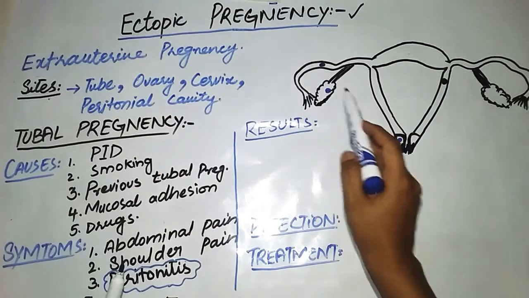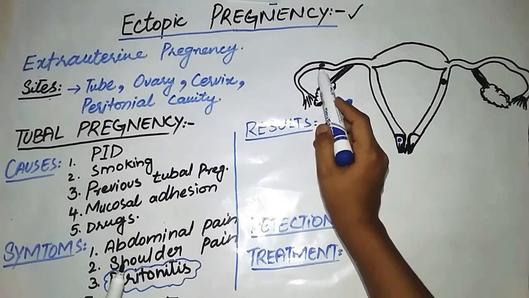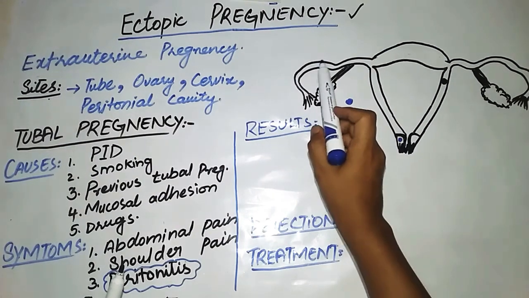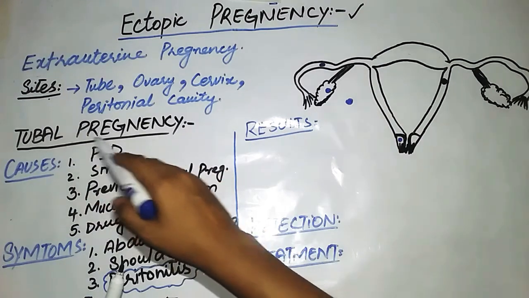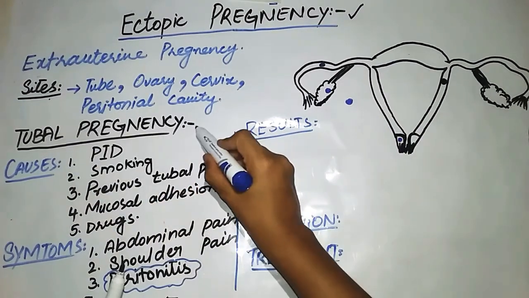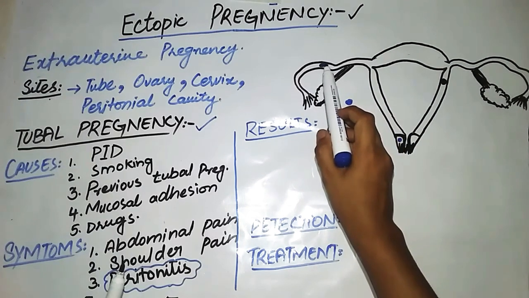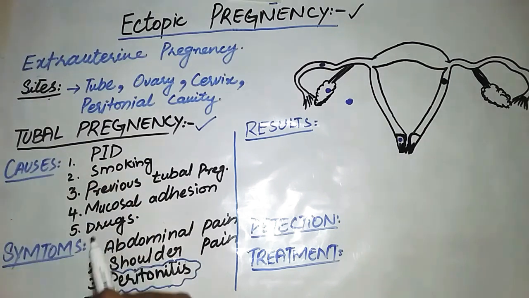Most important out of all these four sites is the fallopian tube. Mostly extrauterine implantation is in the fallopian tube, so it would be named tubal pregnancy. Tubal pregnancy means implantation of the blastocyst in the fallopian tube. Now we will discuss the causes of tubal pregnancy.